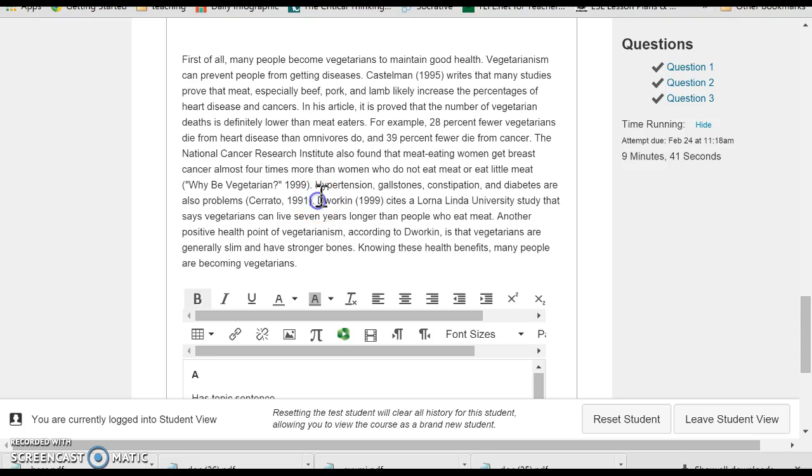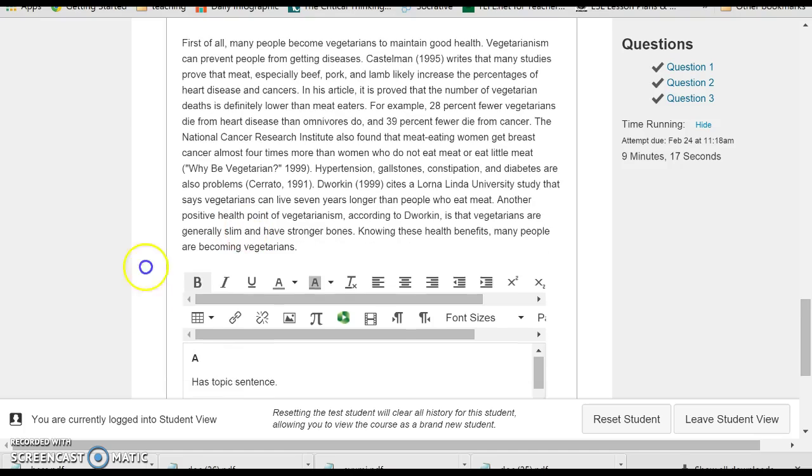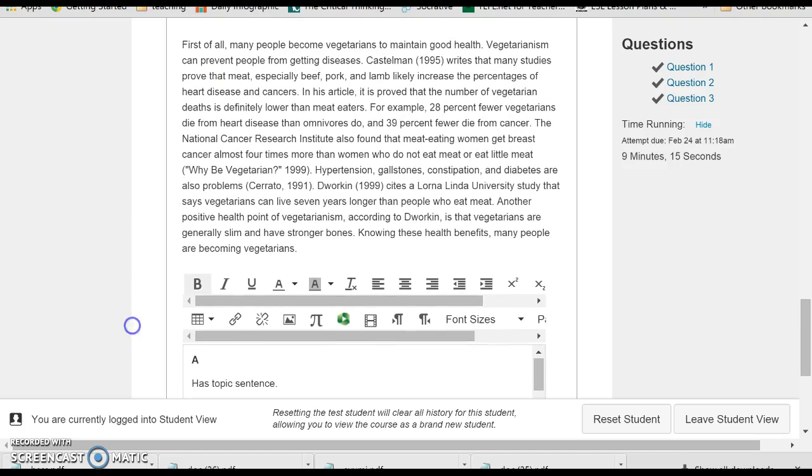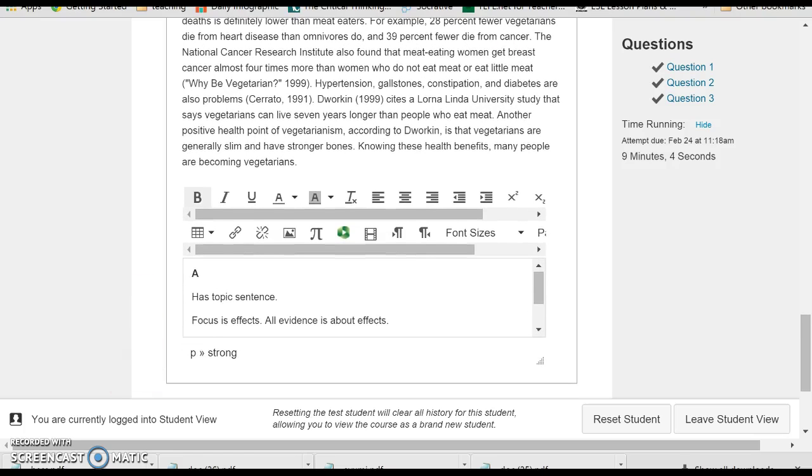Here, again, focusing on hypertension, gallstone, constipation, those are diseases. And finally, there's a 4th study that cites the connection between vegetarianism and living longer. So again, here is a positive effect of vegetarianism and a health benefit. Okay. So in general, I think that all of this has information about vegetarianism, about diseases, and good health. So I'd give that one an A.